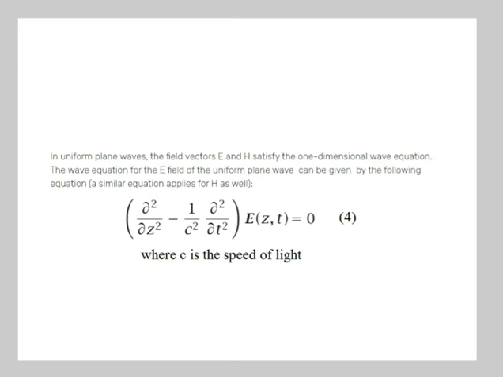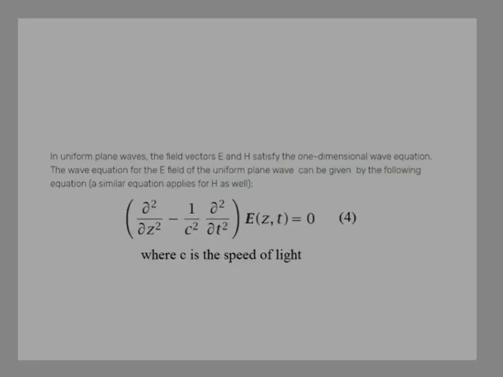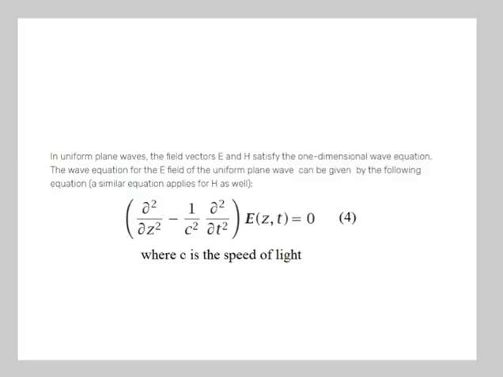In a uniform plane wave, the field vectors E and H satisfy the one-dimensional wave equation, and the wave equation of the E field and H field of the uniform plane wave can be given by the following equation. c is the speed of light. So in this chapter, we have to cover only the equations. We have to remember them, not the derivations.